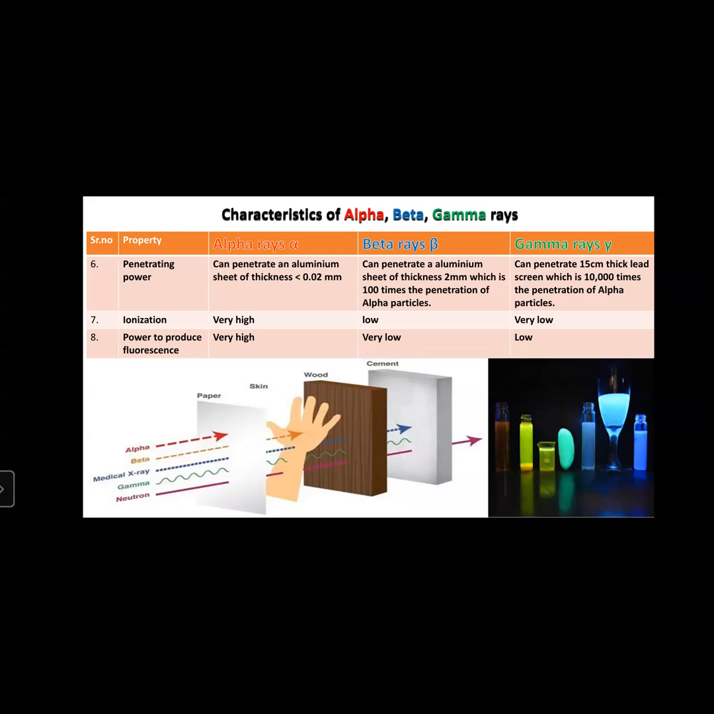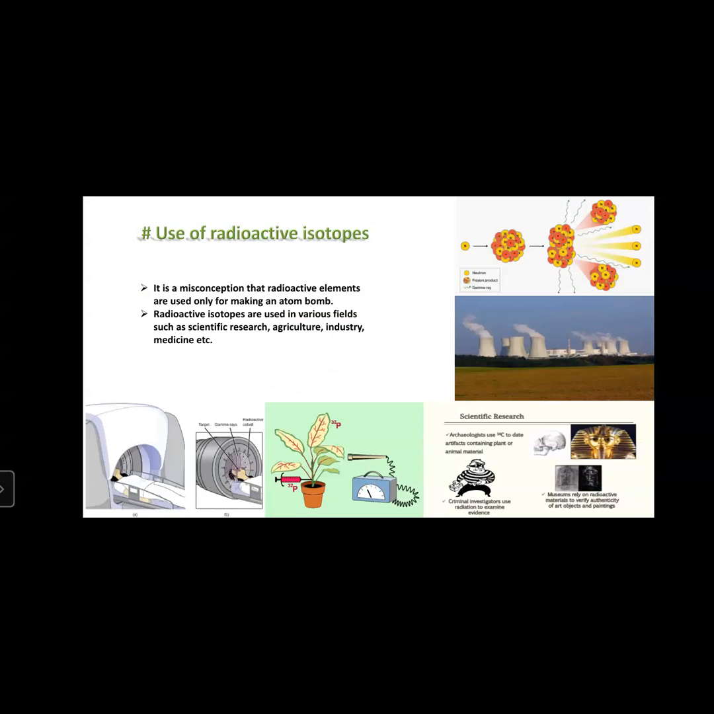Now another topic is the use of radioactive isotopes. The substances, elements or atoms which show the radioactive property are the elements which show radioactivity, or radioactive substances. We are going to see their uses here. So, use of radioactive isotopes.